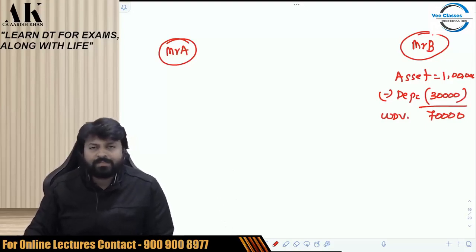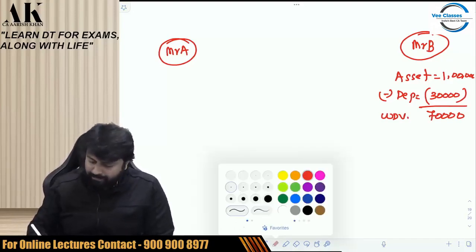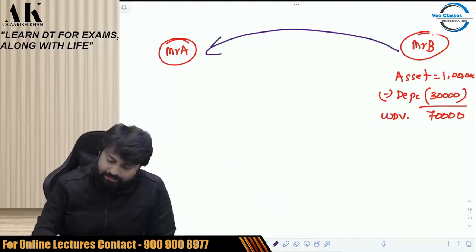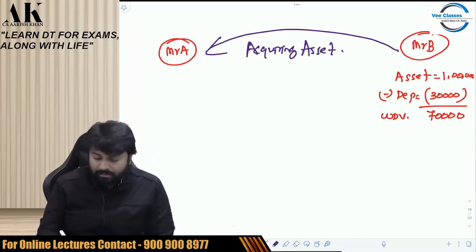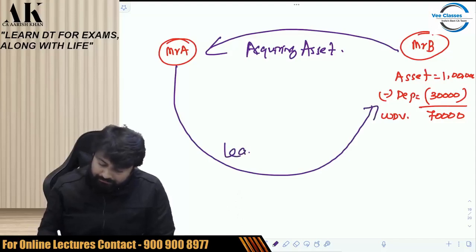Mr. B has purchased an asset for 1 lakh. He has claimed depreciation of 30,000 for the last few years. 70,000 is his WDV. Now what am I doing? I am acquiring the asset from him. After acquiring the asset, what I am doing? I am leasing it back to him.